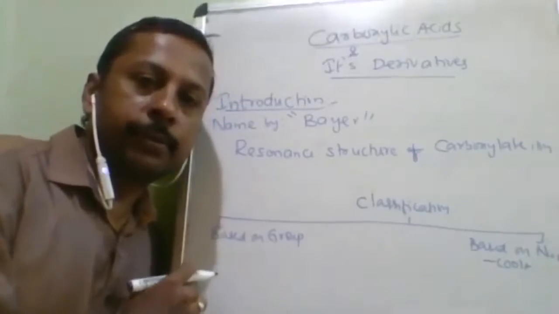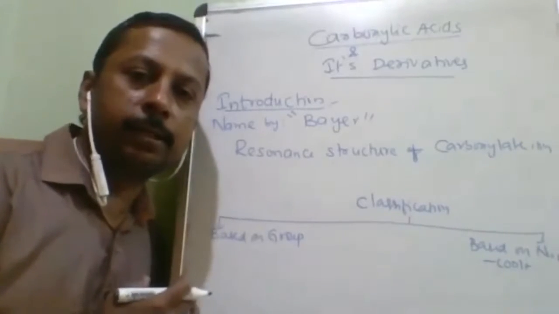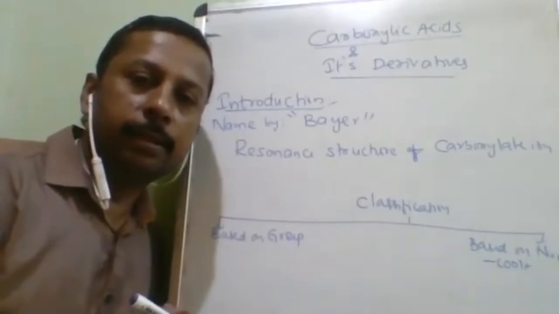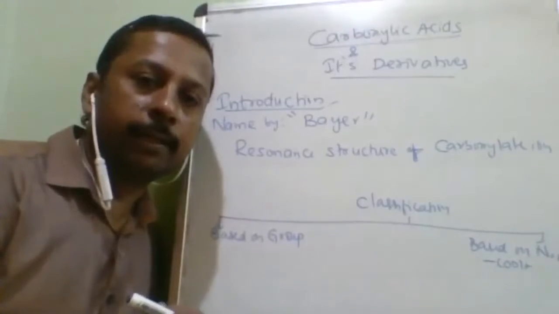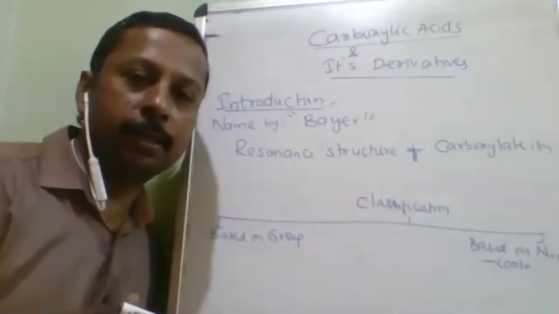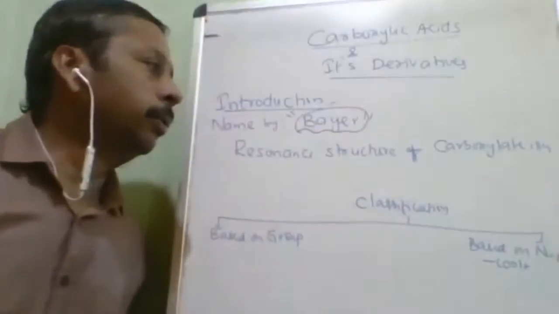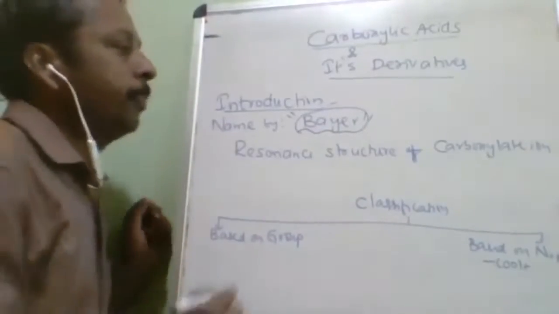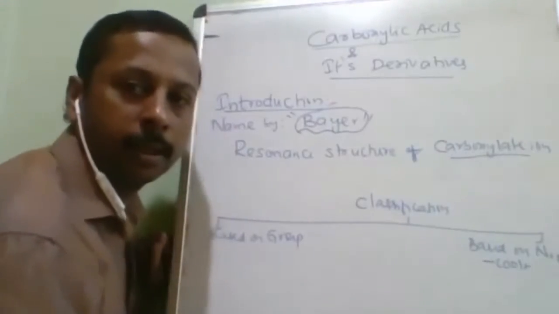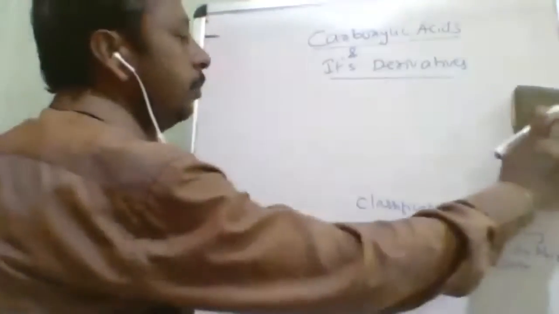Okay. So first, let us focus on the carboxylic acid. If you are focusing and understanding everything about the carboxylic acid, then it will be easy to understand its derivatives. Okay. First, carboxylic, that name itself was given by the scientist Bayer. Now, there is a presence of carboxylate ion. What ion? Carboxylate ion is present in it.